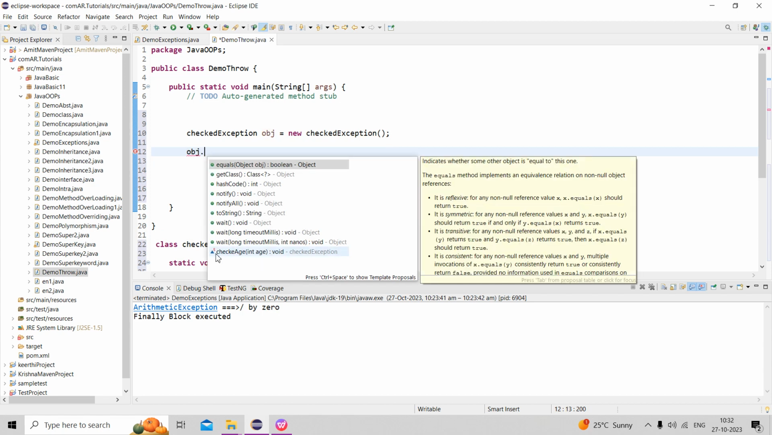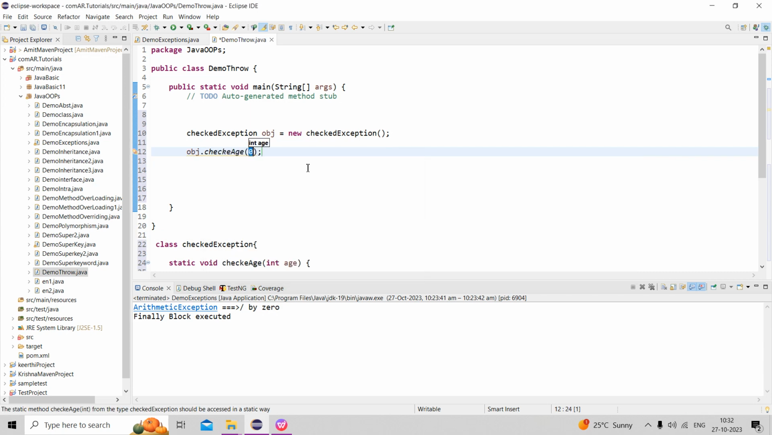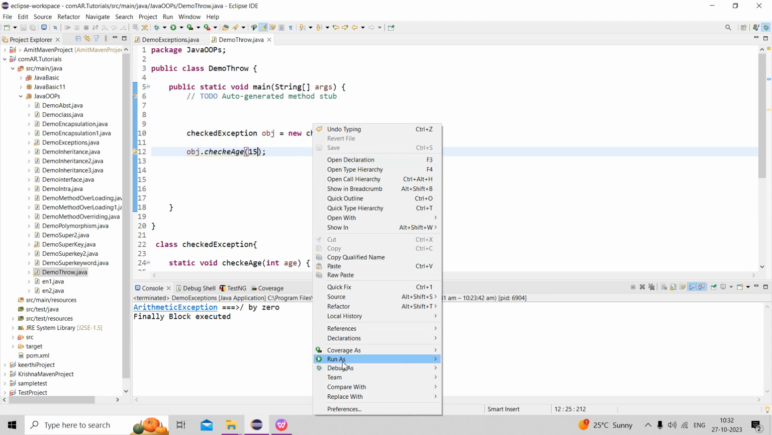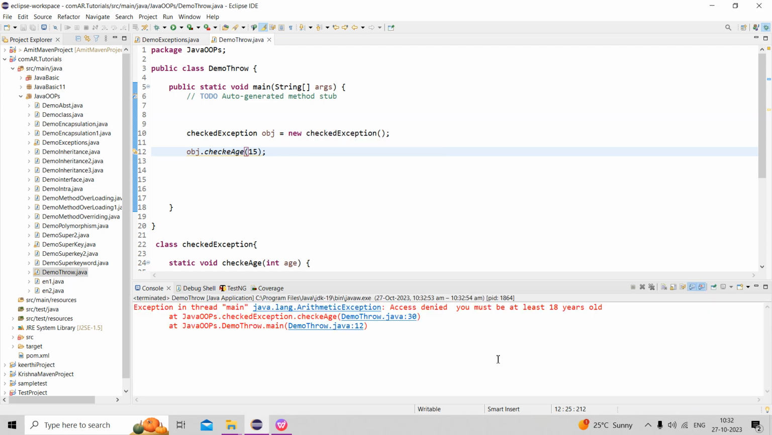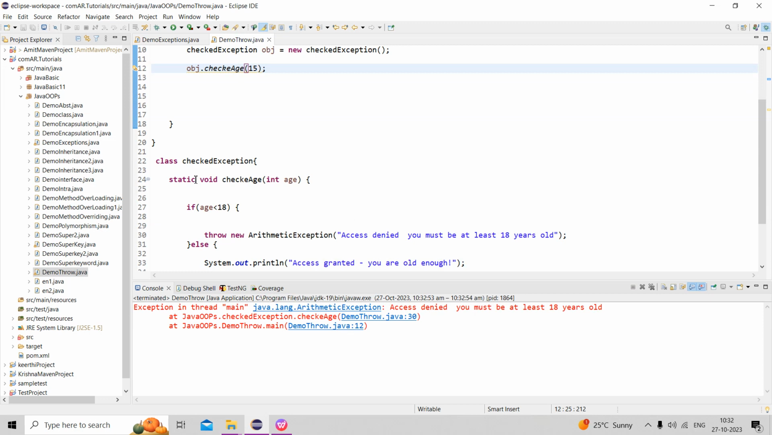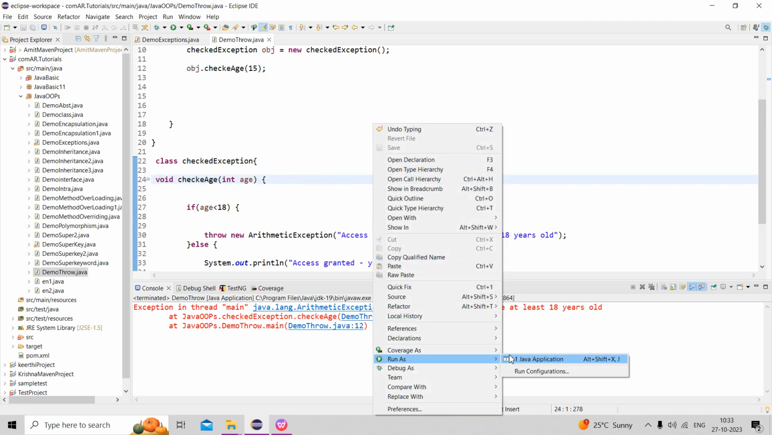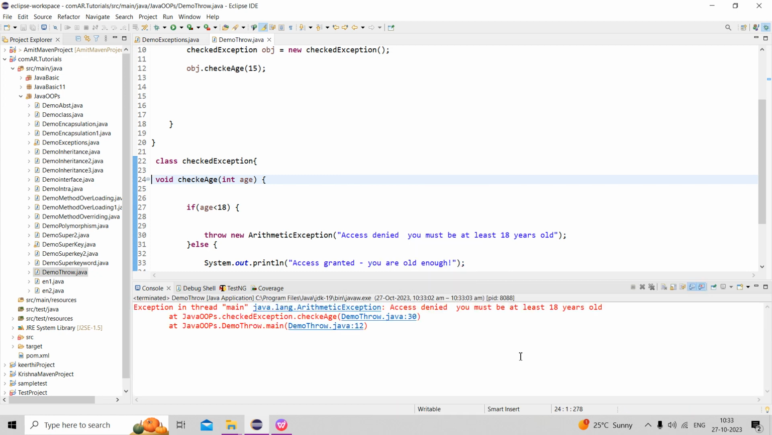Check age. Check age is 50. Now if I run this one, see, we are getting the error: Access is denied. Must be at least 18 years old. Access is denied. So it throws the exception.